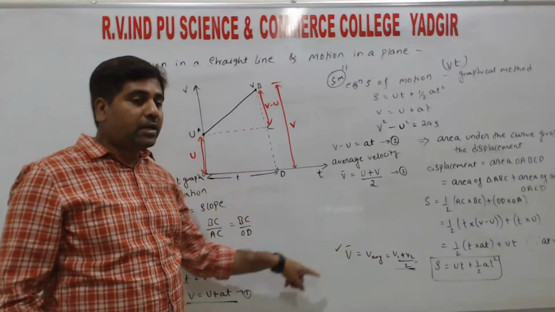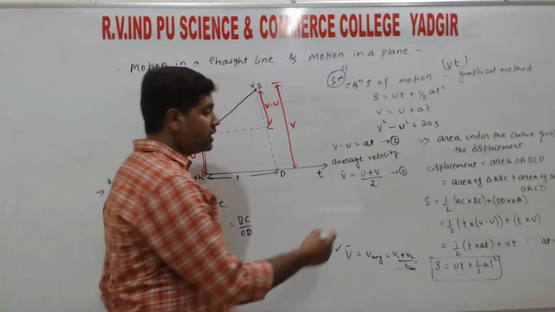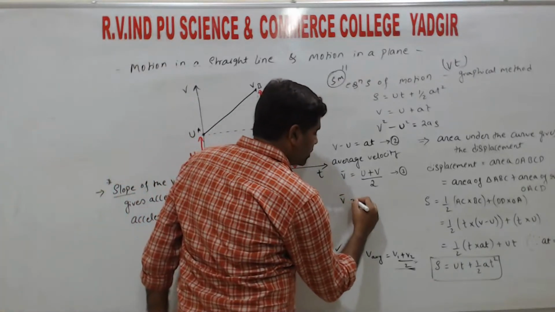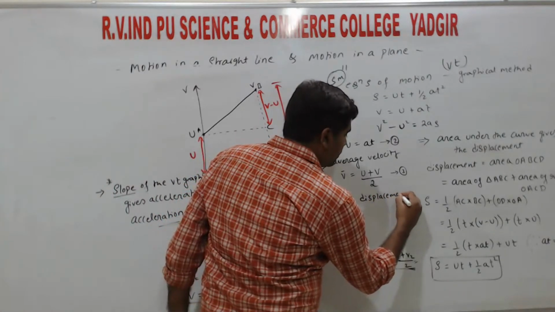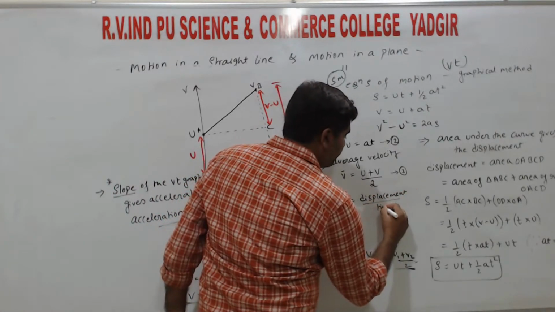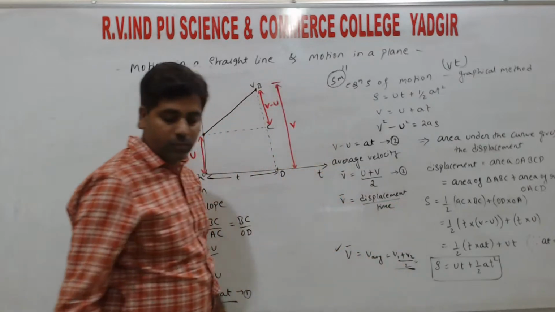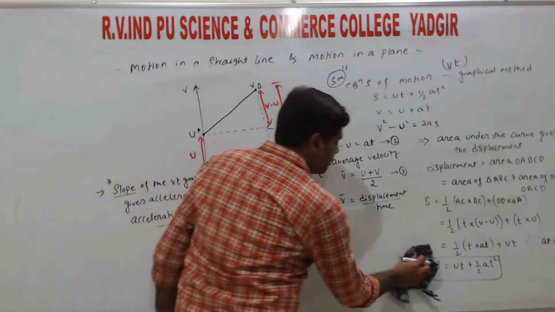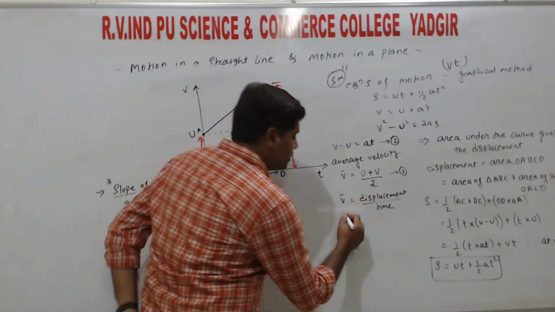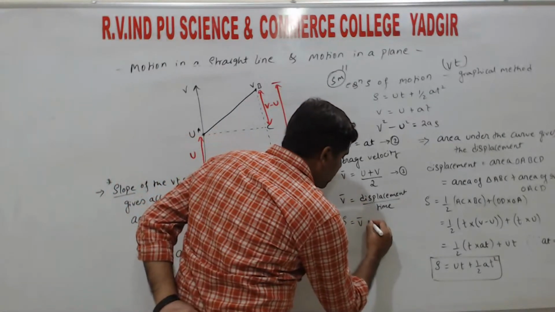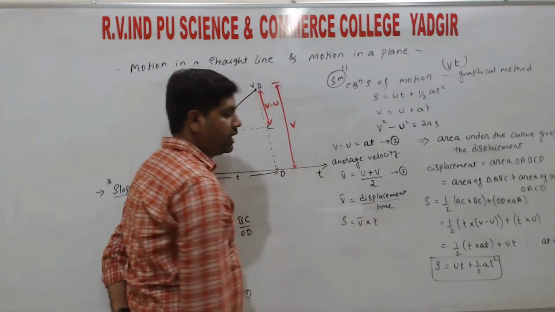So for displacement covered, another form of average velocity is: average velocity is equal to displacement by time. Displacement is denoted by s. So s is equal to v bar into time t, right?